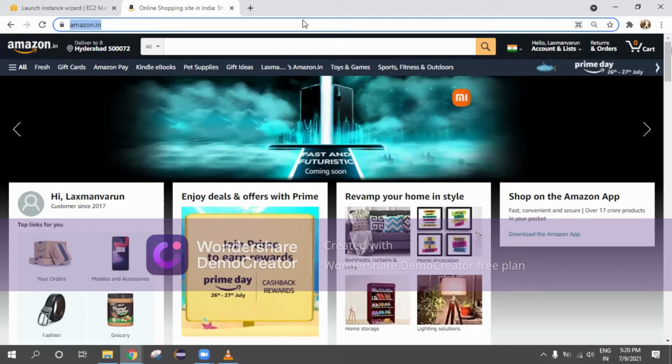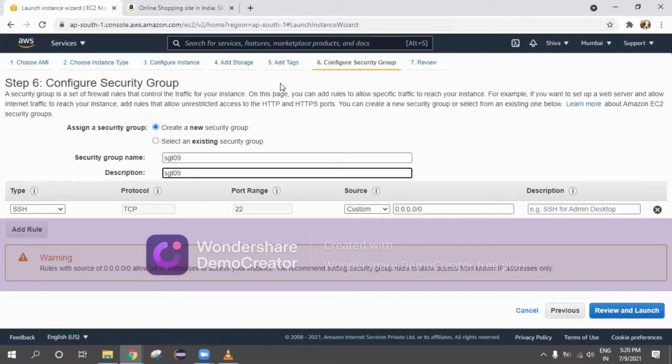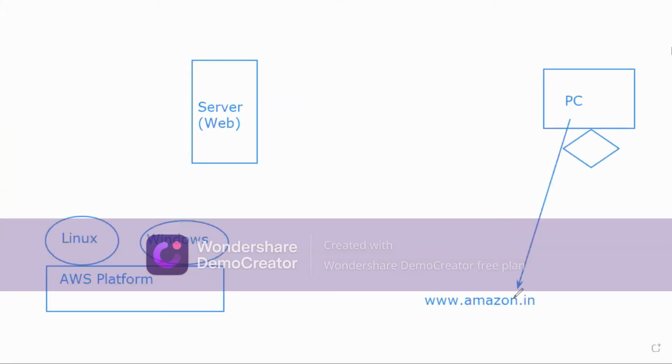So in this way, we are going to connect to this website. Okay. Now my point is from the end user side. End user means it is from your side. From the end user side, everything is clear.